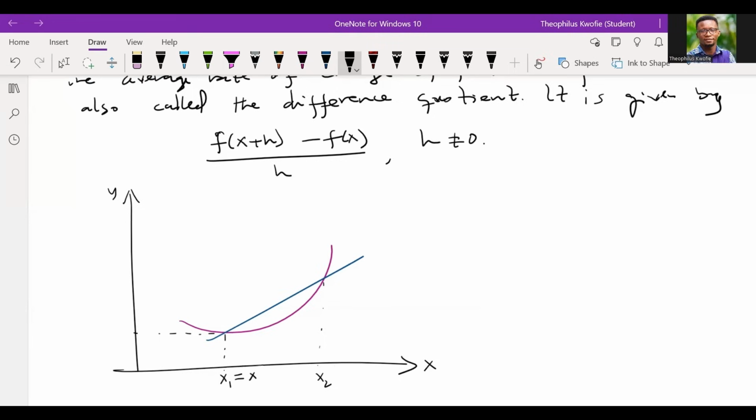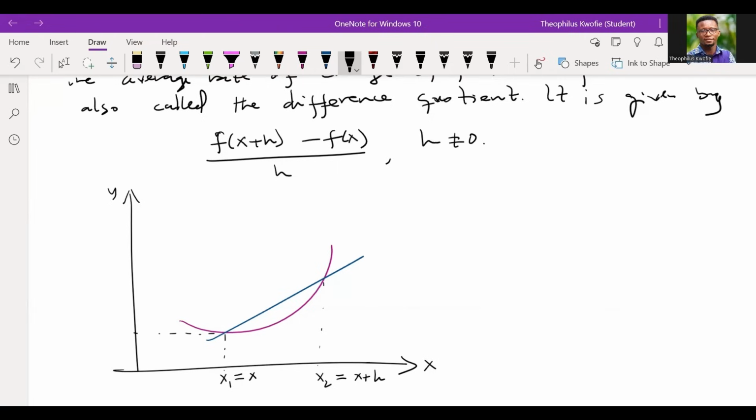If I decide to add a very small number to x, so that x changes by a certain margin, then the new point will be x plus h. That small change is what we are referring to as h.